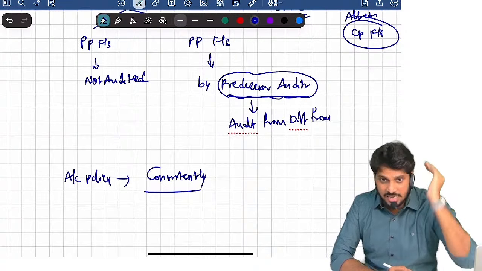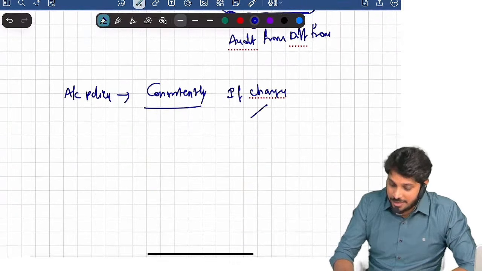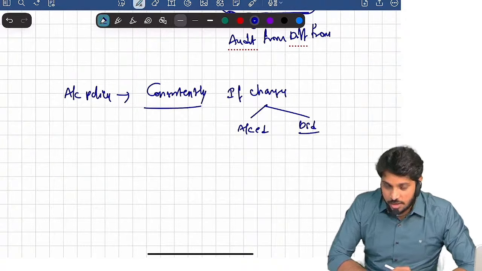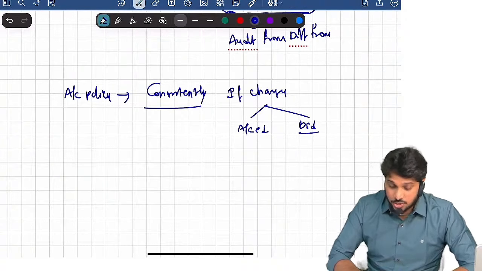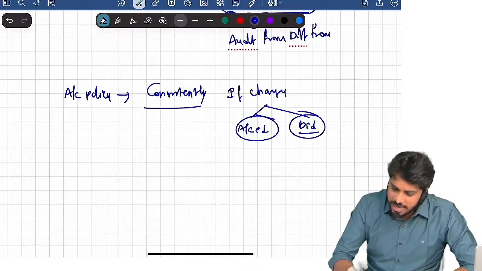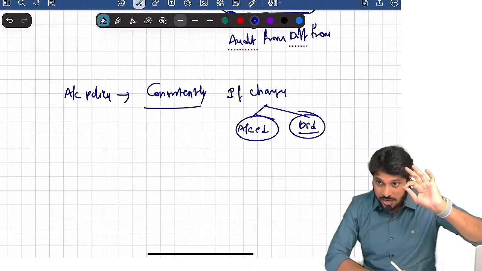Suppose if changes were there, whether these changes were properly accounted and properly disclosed. The auditor has to obtain evidence whether accounting policies were consistently applied. If not, whether changes were accounted and disclosed correctly or not, we should get evidence. So this is the audit objective.